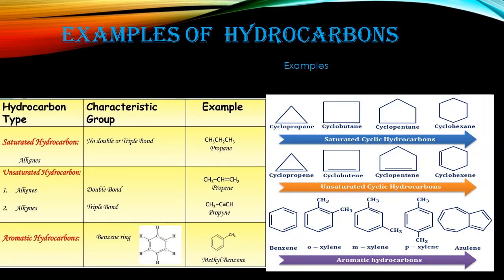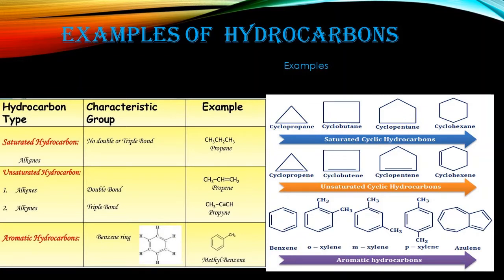So guys, what do you mean by saturated hydrocarbon? Saturated hydrocarbons are those hydrocarbons where carbon has a single bond. It means that one carbon is attached to another carbon by a single bond. That is a saturated hydrocarbon. And what is an unsaturated hydrocarbon? When carbon is attached to another carbon by a double bond, that is known as an unsaturated, doubly bonded compound. Alkenes are unsaturated compounds.